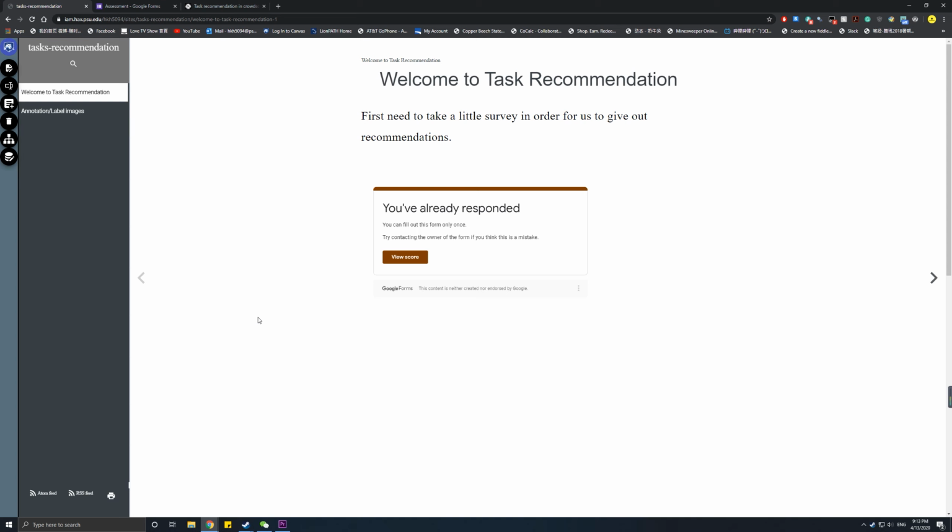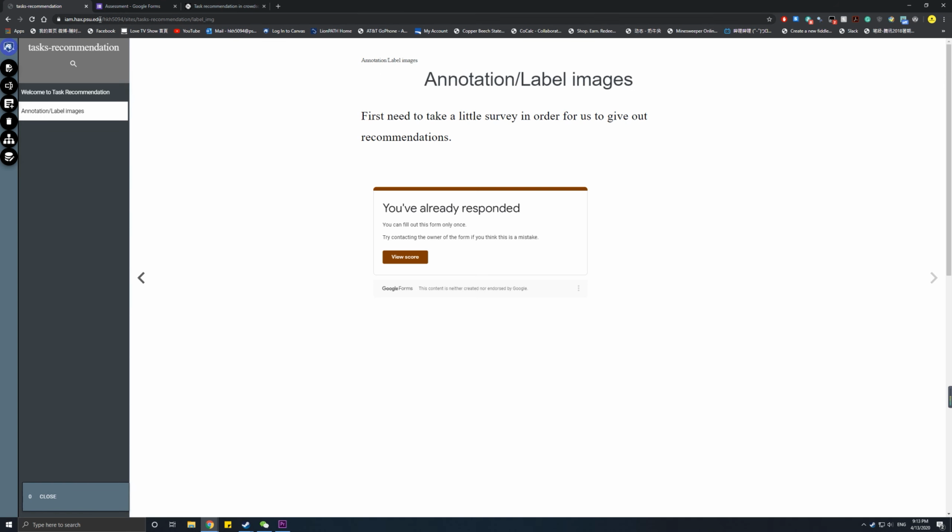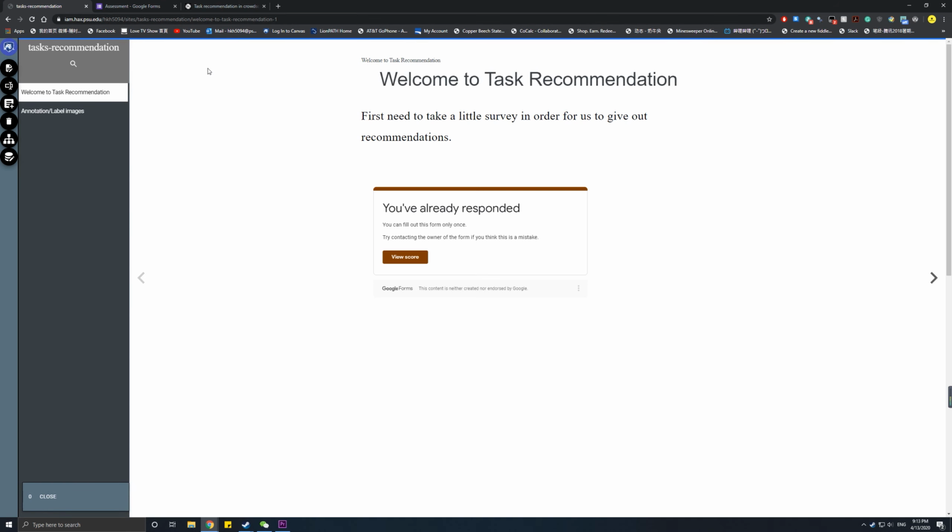So in order to help those beginners or even some of the intermediate workers speed through their tasks, I have this idea and I created this website. The website I use is from hacks.psu.edu. It's a CMS website founded by a group of Penn State University faculty.